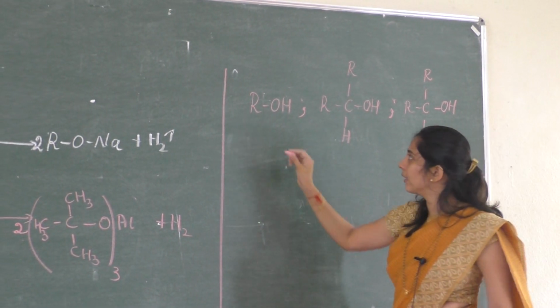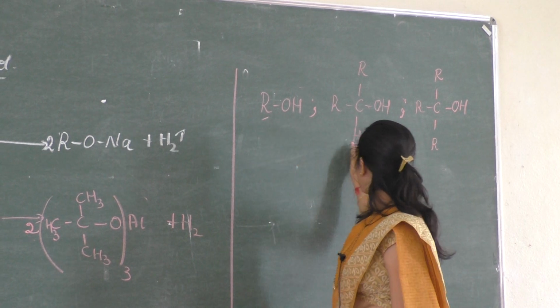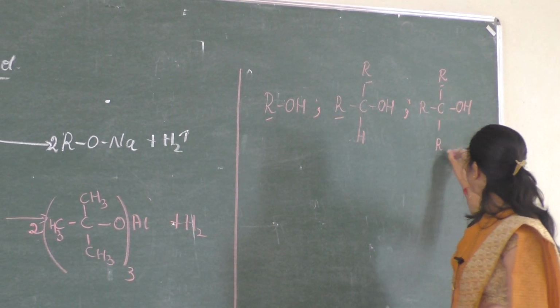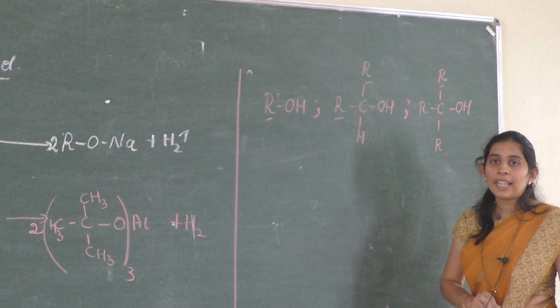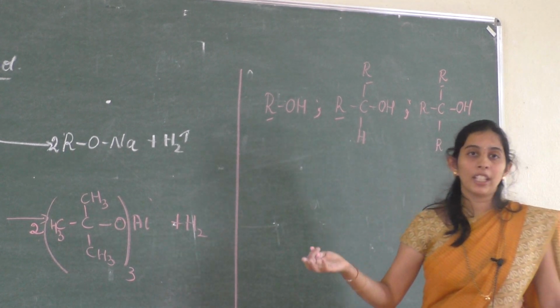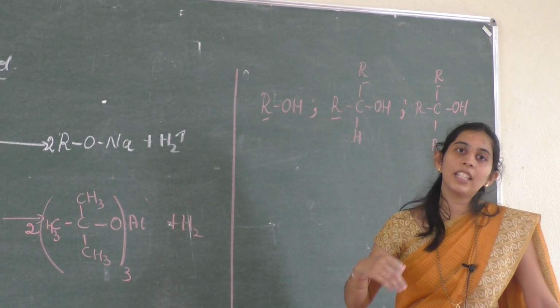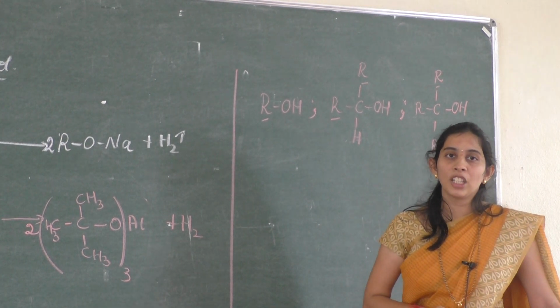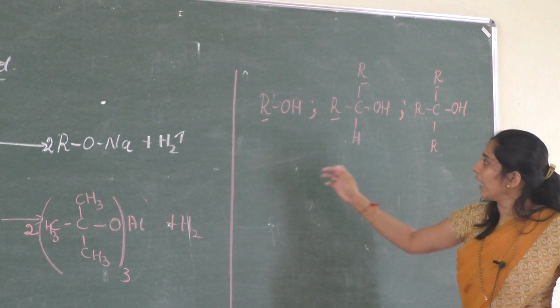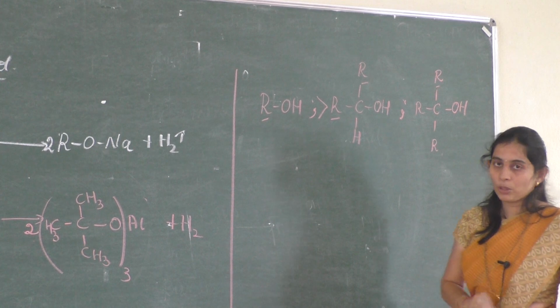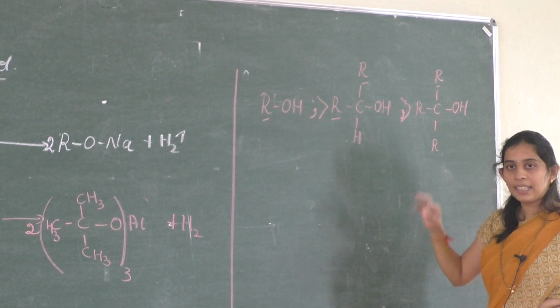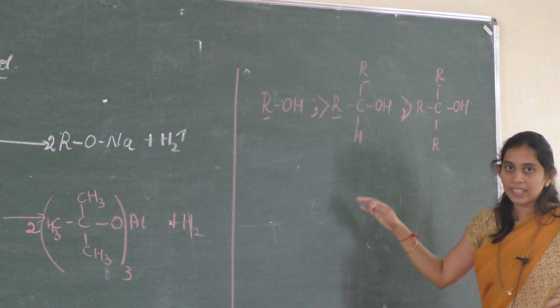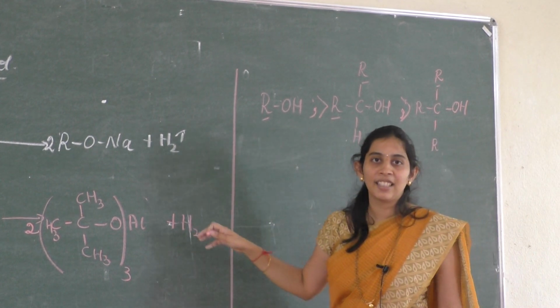We know that as the alkyl groups are more, the tendency of donating or releasing electrons is more. Therefore primary becomes more acidic, after that secondary, then tertiary. We will explain it again in the next class in detail. Thank you.